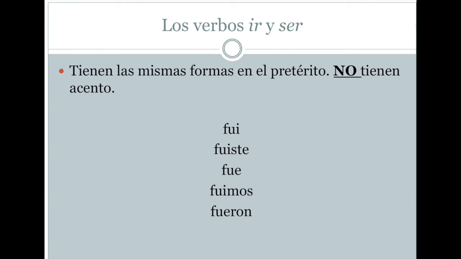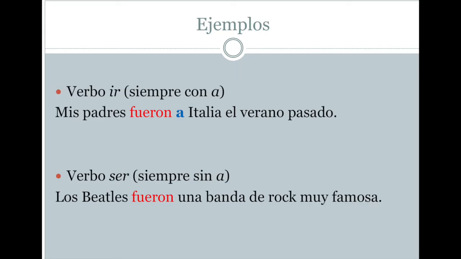So how do we know if we see a verb in a sentence and it is the verb ir or the verb ser? It looks confusing, but it's not, because if you look at these examples, you will see the difference. El verbo ir siempre tiene la preposición a. If it is the verb ir, it will always be followed by the preposition a.